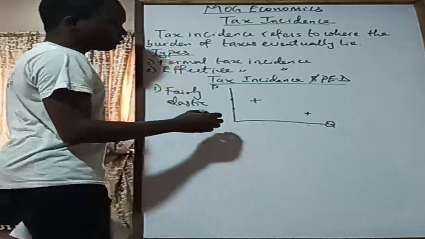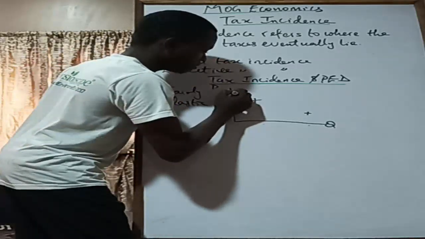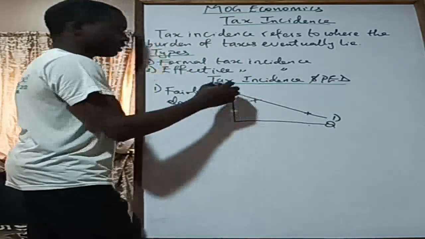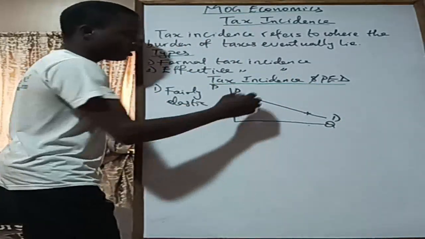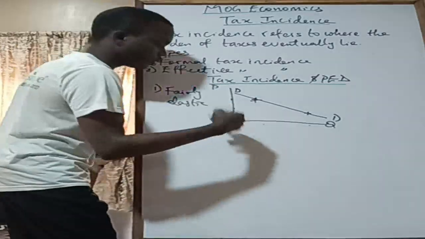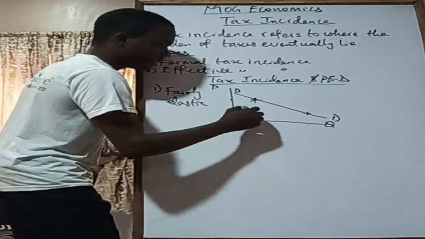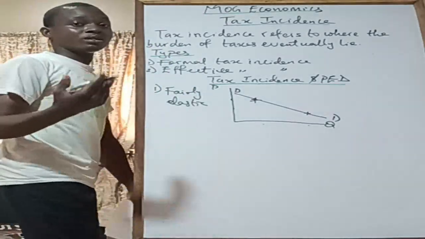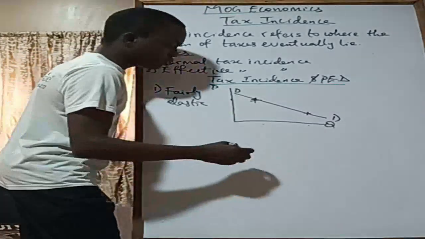So I'm trying to sketch, so I'll be having a demand curve like this. Just let me manage it. Okay, a demand curve like this. All right. So now let's just draw a supply curve. So in this case, the tax is being imposed on the supplier, right? Now we are talking about indirect taxes. The tax is being imposed on the supplier.